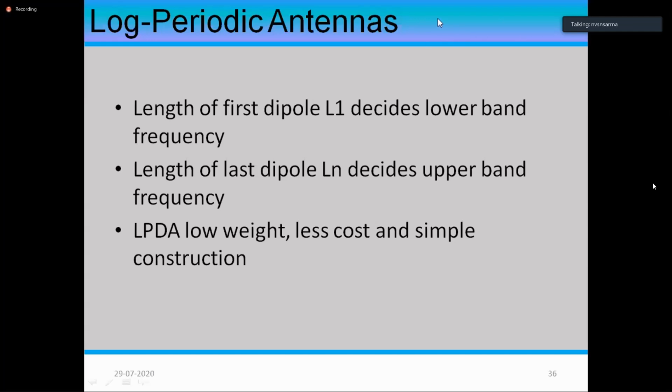So the length of the first dipole decides the lower band. The length of the last dipole decides the upper band. The smallest size decides the upper band, the longest size decides the lower band. And the log periodic dipole antenna, which we have used, LPDA we call it, has low weight, less cost, and simple construction. That's the advantage with these, as we normally quote with your Yagi-Uda antenna also.